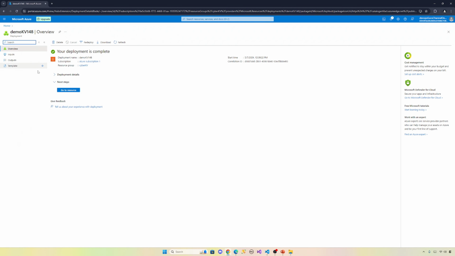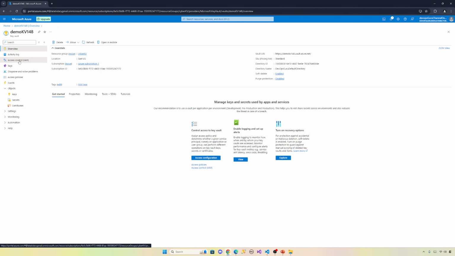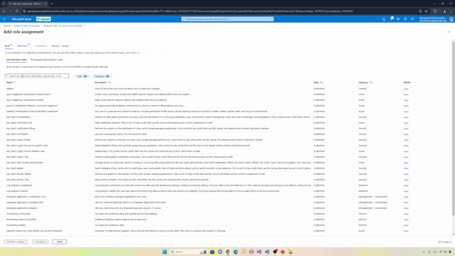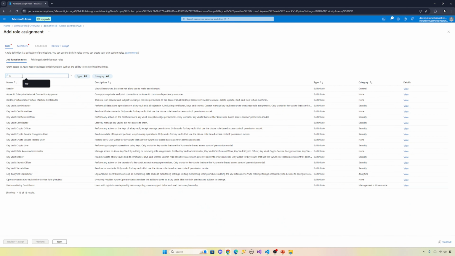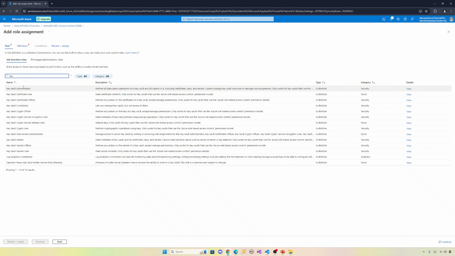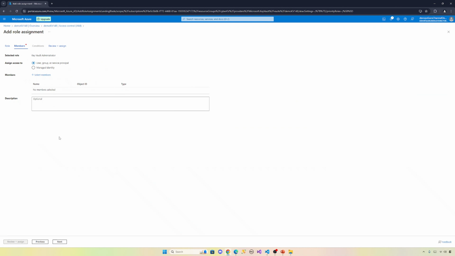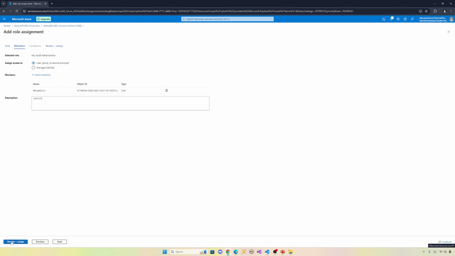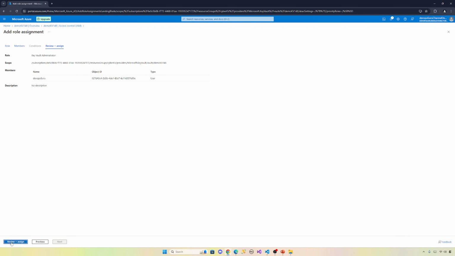Demo key vault, go to resources, then IAM, then add a role assignment. So look for Key Vault Administrator, next, select the members. Give it to the DevOps group, select, assign the role. Now you have assigned the role.